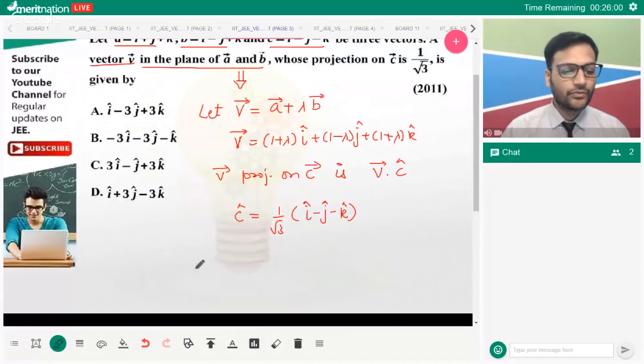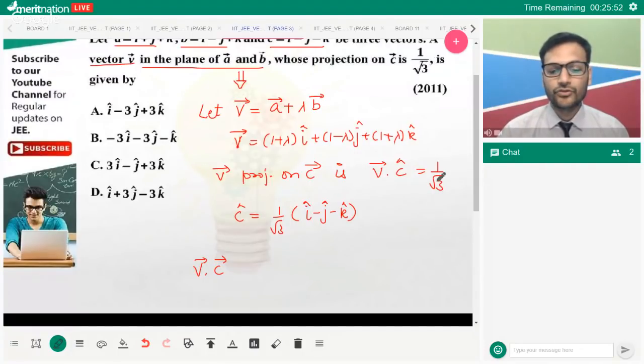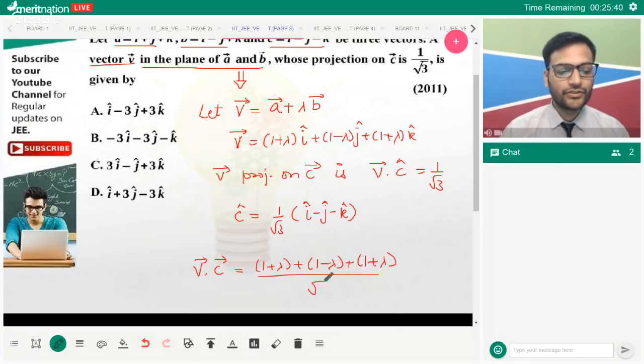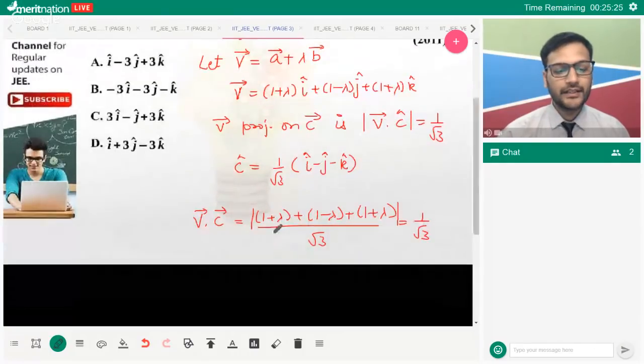So what will we get? The projection has been given as 1 by 3, whose projection on C is 1 upon root 3. So V dot C cap is 1 by root 3. So V dot C will basically be equal to 1 plus lambda plus 1 minus lambda plus 1 plus lambda, divided by root 3. This is given to us as 1 by root 3. And most important, do not forget to put a mod over here, because the projection is always positive. Projection is always a distance, so it's better to put a mod out here.